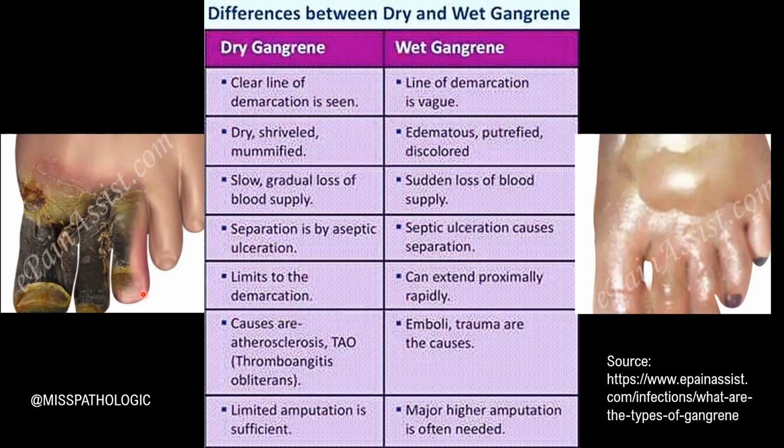The causes for dry gangrene are atherosclerosis and thromboangiitis obliterans. In wet gangrene, what happens is there is a septic ulceration. So there is a sudden loss of blood supply and the affected area appears edematous, putrefied and discolored. Since there is no line of demarcation over here, it is very vague. This can extend proximally and rapidly. This usually occurs due to emboli and trauma, and since there is an extensive area which is affected, major high amputation is often needed.